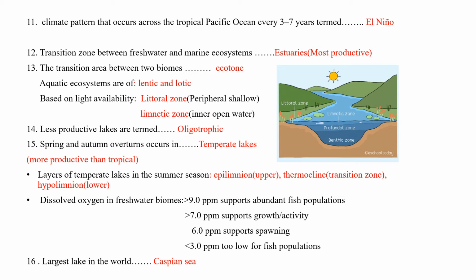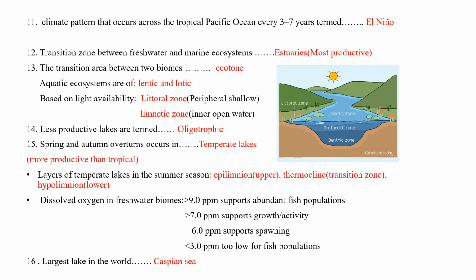In temperate lakes, during spring and autumn, the upper layer cools and sinks. This causes a bottom layer upwelling. This nourishes the entire lake, thus the productivity increases. Layers of a temperate lake in the summer season include the epilimnion, the upper layer, the thermocline, a transition zone, and the hypolimnion, a lower layer.